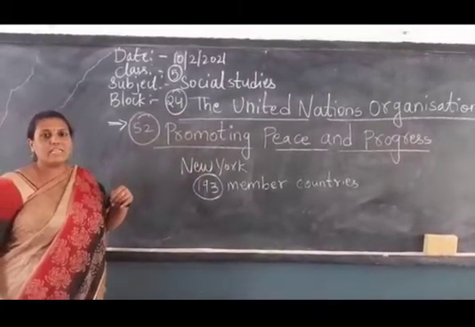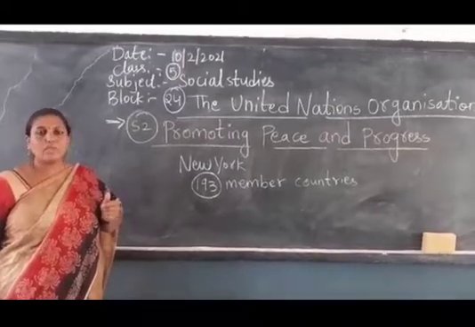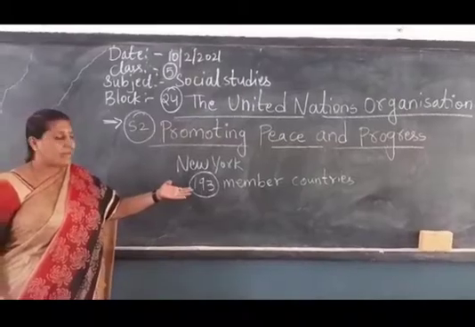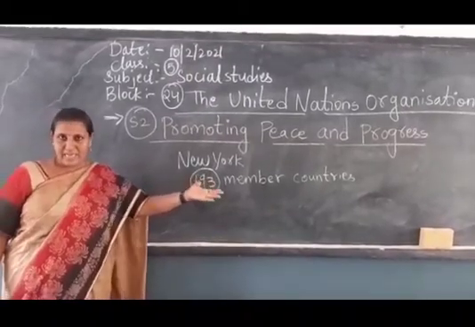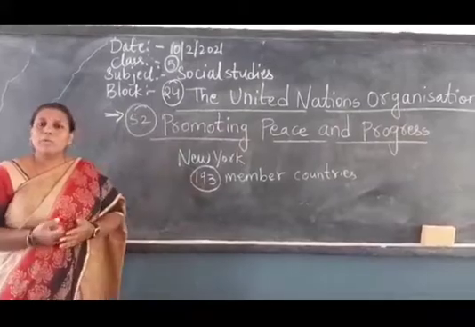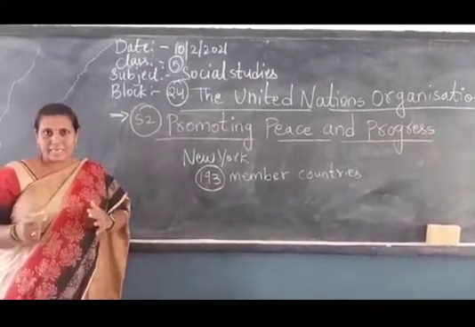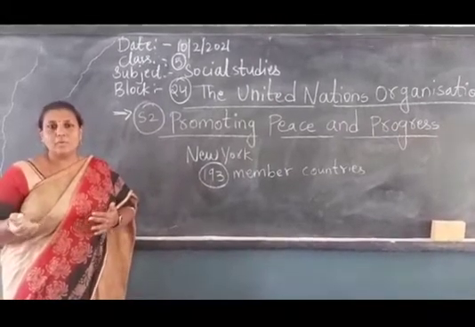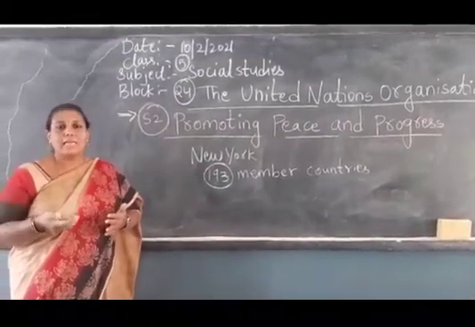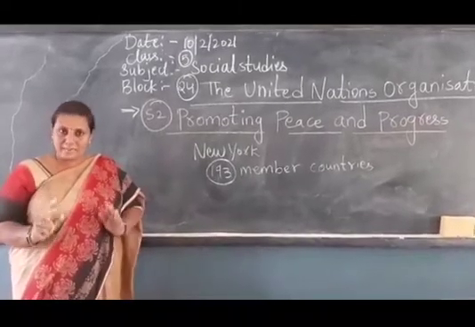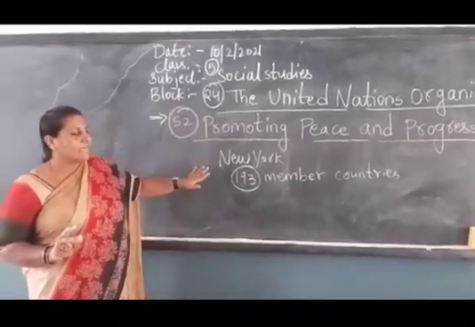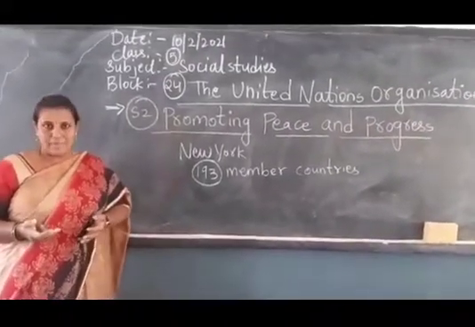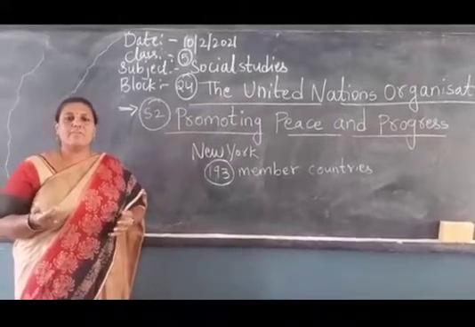In S1 we have studied the birth of the UN. UN means United Nations, which is in New York. There are 193 countries, including India, which are part of the UN. What will the UN do? It will maintain peace all over the world. It will see that no one is getting into trouble, and that no countries are having trouble with each other. If you want some help, the UN is going to help us. Now we'll see this in brief in our workbook.